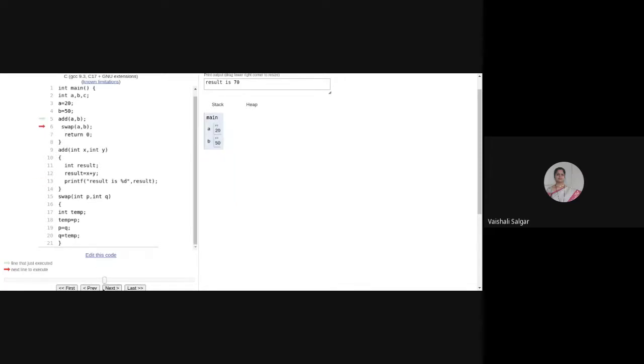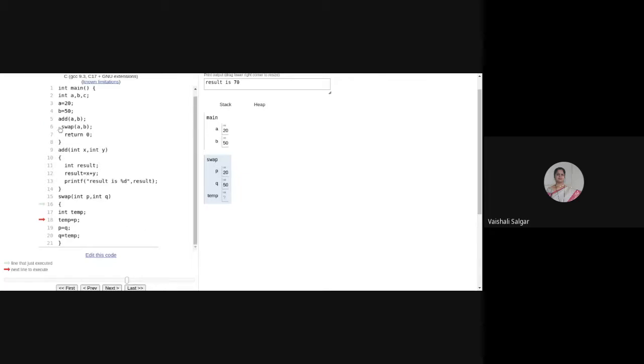Now it will do the same with swap, that is a and b, which are the actual parameters, and they are copied. When we say call by value, it means the value of the actual parameter variables will be copied into the formal parameters. So in this case, in the swap function, I am having p and q as the formal parameters, and see the values are changed.